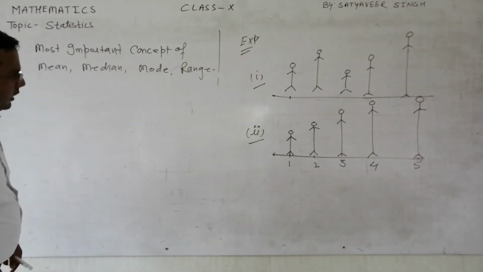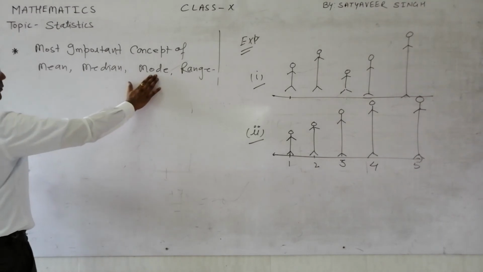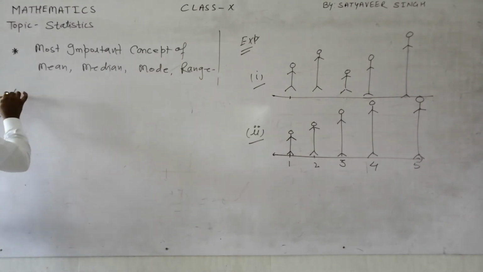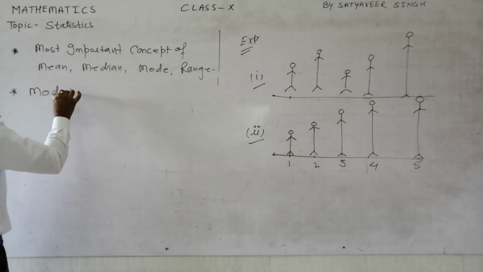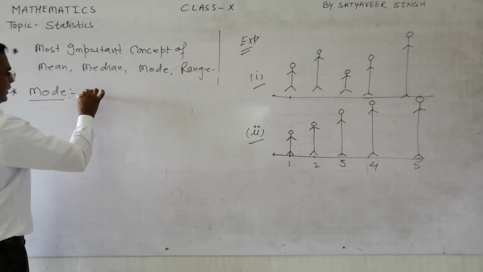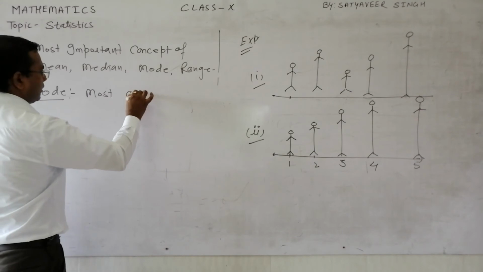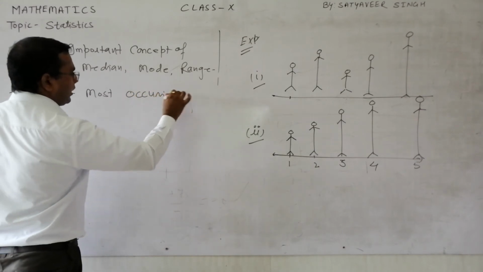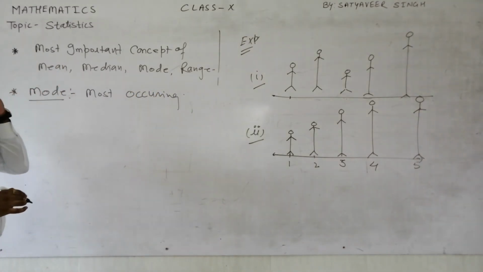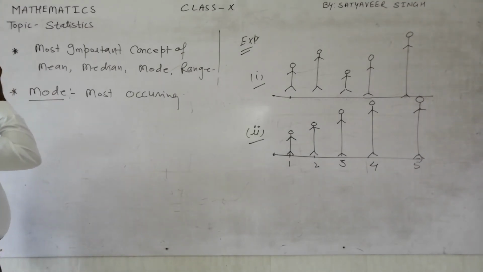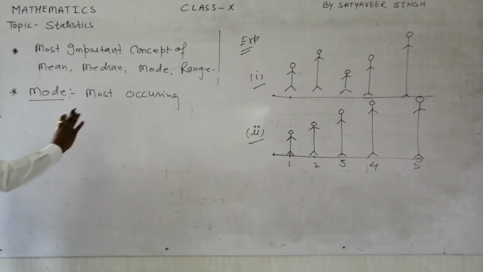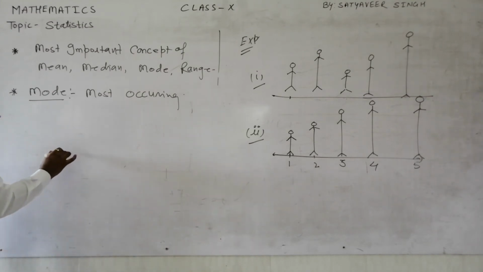See students, you are all very familiar with the mode. Mode means what we can say, which is most in fashion, or which is most occurring. Suppose I am making a diagram here, there is a restaurant.